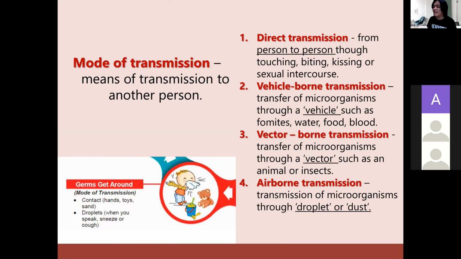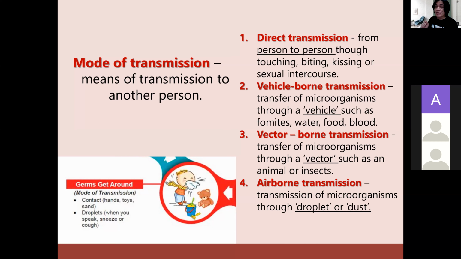Okay, now, there are 4 common ways in which the microorganism is transferred to another patient. The first one is direct transmission. This is very, very common. In some books, we call this person to person. When you touch a patient, you will get sick. When you bite a patient, or the patient bites you, you will get the disease. Or someone kissed you, maybe the patient has coronavirus. Okay, from mouth to mouth, that is direct transmission. Even sexual intercourse can be a way of transmitting microorganisms from one person to another. And the mode of transmission is called direct.